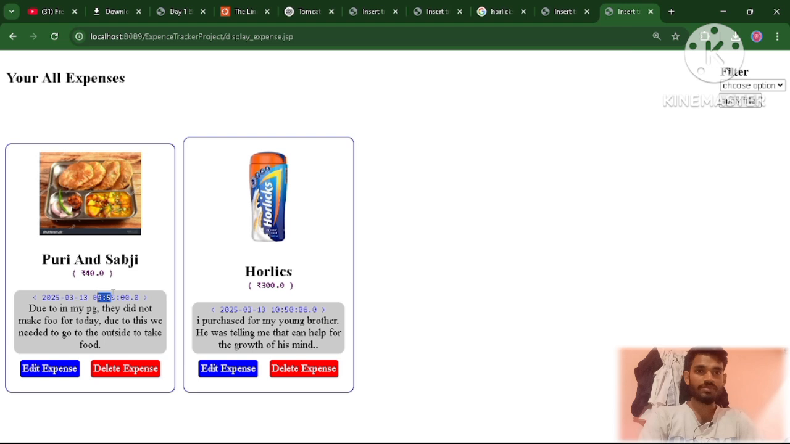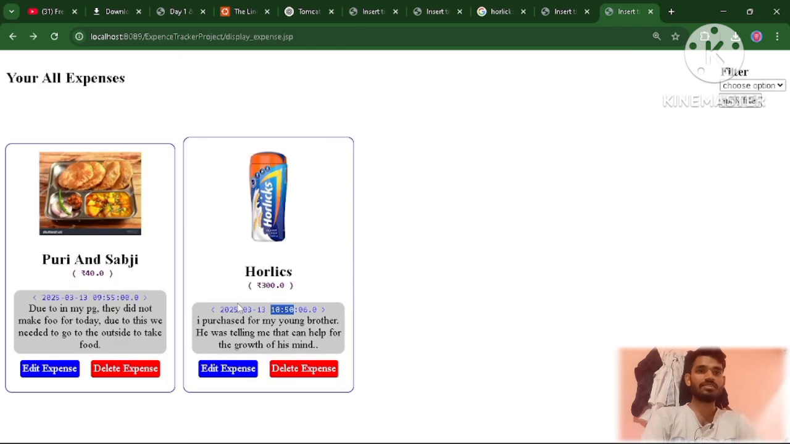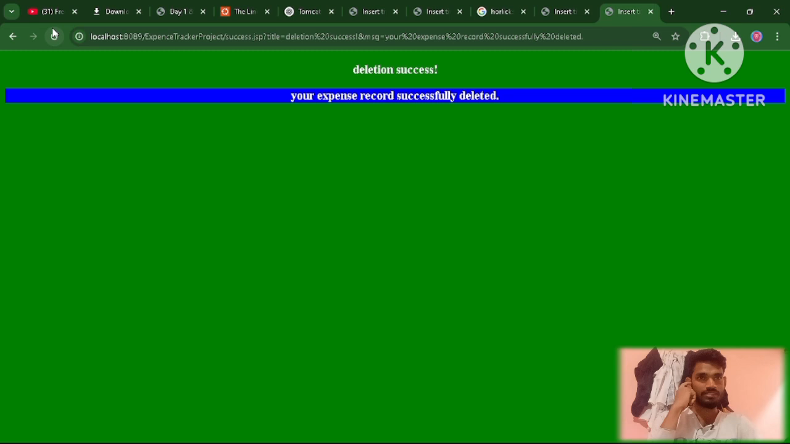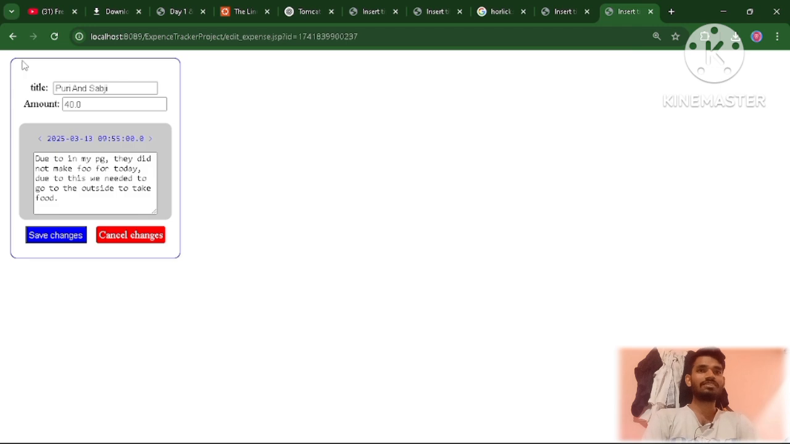So at 9:55 I had puri and sabzi, and this is the Horlicks at 10:50. Today I inserted this data. We can edit things like the expense amount, title and description. We can delete using this button, and we can edit from here. We can see the deletion success.